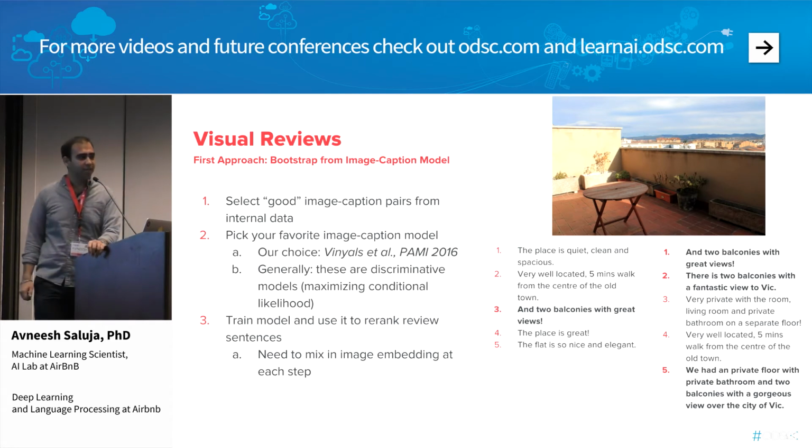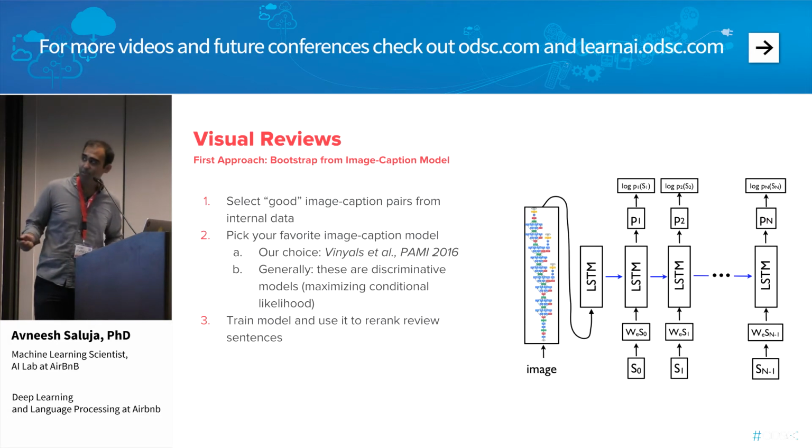What we need to do is mix in the image embedding at multiple stages of this LSTM. As you see here, the LSTM goes left to right through a sequence of words and scores each one. Initially in the model, the image embedding was only used to initialize the LSTM, and that's it.